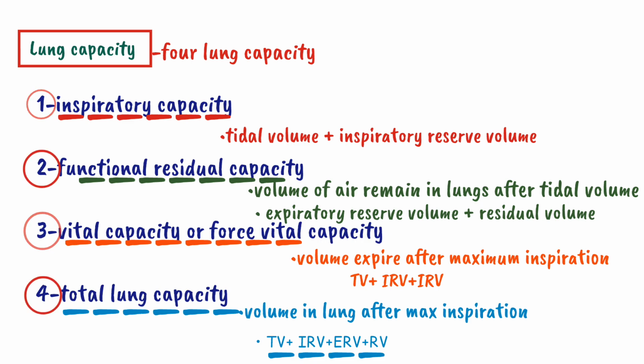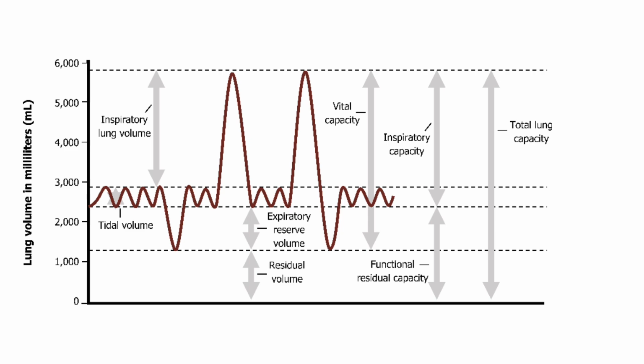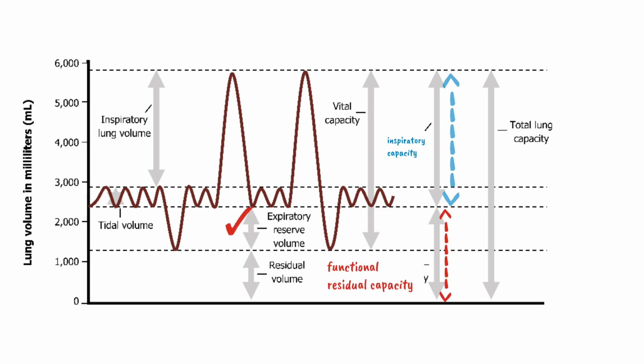Let's summarize all of these four lung capacity with the help of this graph. It is the same graph in which we discussed the lung volume. Now let's discuss the lung capacities. The first one is the inspiratory capacity. It is the sum of tidal volume and inspiratory reserve volume. The second one is functional residual capacity. It includes the expiratory reserve volume and the residual volume. So this area represents the functional residual capacity and this area represents the inspiratory capacity.